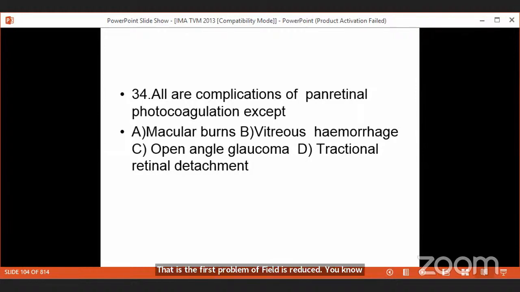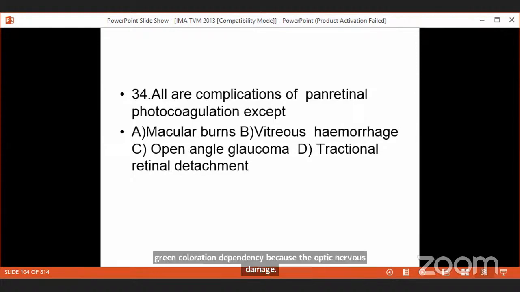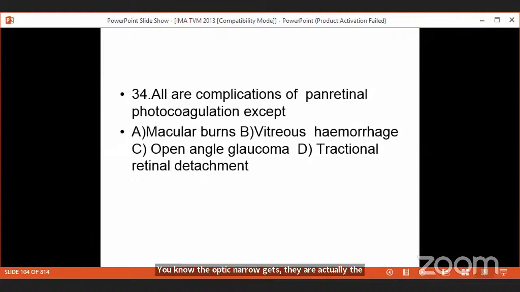You know, when the macula is damaged, when the optic nerve is damaged, you will have a color vision problem of red-green deficiency. Red-green color vision deficiency because the optic nerve is damaged. You know, the optic nerve fibers are actually the axons of the neurons in the macula. So when there are macular diseases or optic nerve diseases, you will see the color vision deficits, red-green color vision deficiency. That is why you see in optic neuritis, you will have red-green color deficiency.